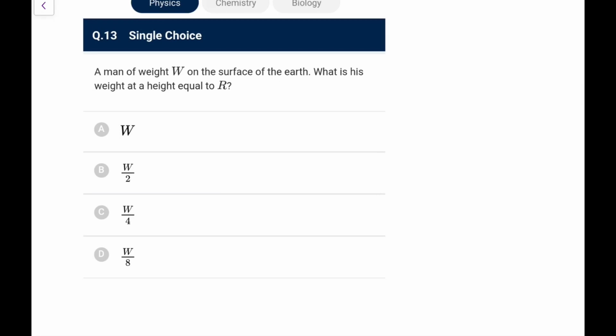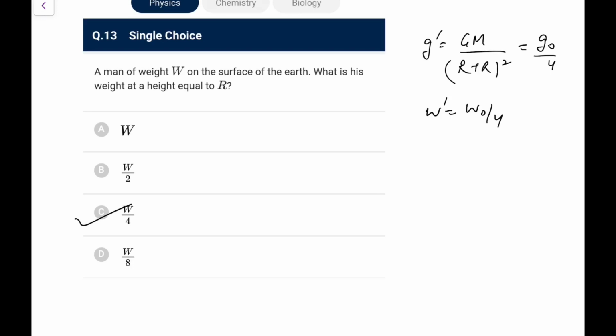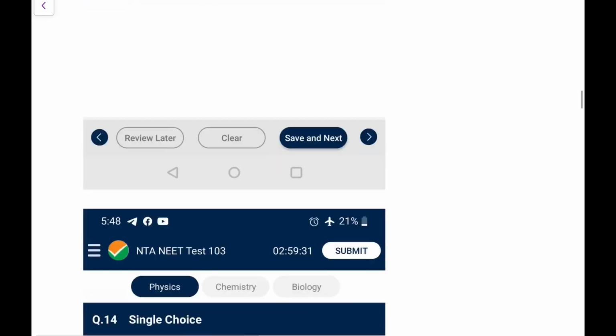Next one. A man of weight W on the surface of the earth, what is the weight at a height equal to R? So at height equal to R, g will become GM upon (R plus R) whole square, or you can say that becomes g naught by 4. So weight will also become W naught by 4, or you can say W by 4, or W dash you can write. It would be W by 4 in this particular situation. So go for option C.